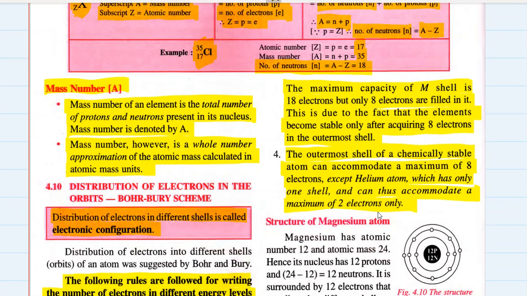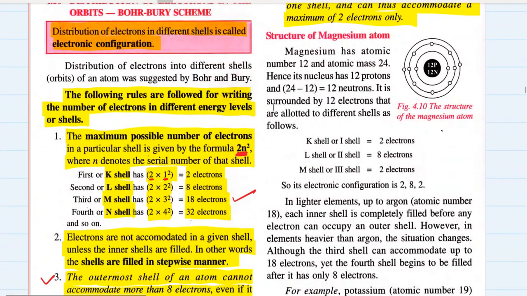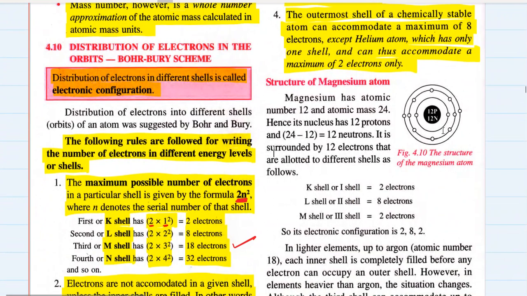Okay, and all noble gases are such kind of elements which do not react with any other elements because they have stable electronic configuration. And we'll talk about the stability of an atom in the next part, that is chemical bonding. Okay, let's take an example and talk about the distribution of electrons in an atom.